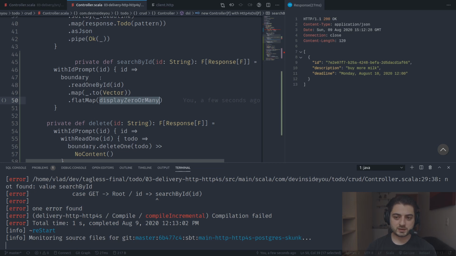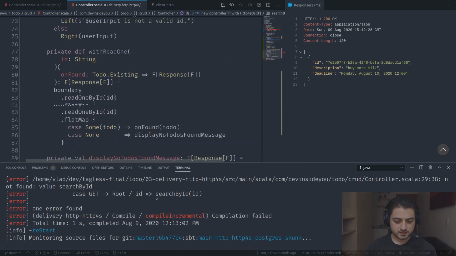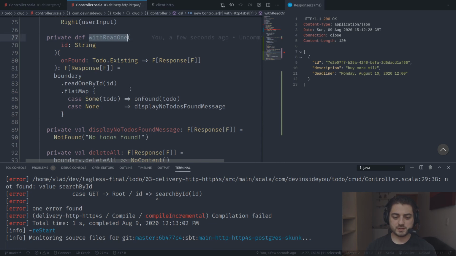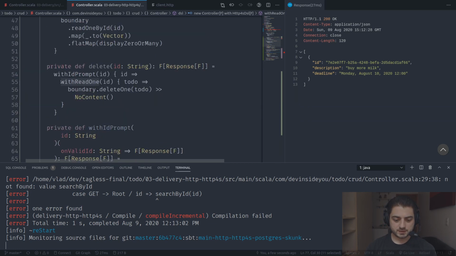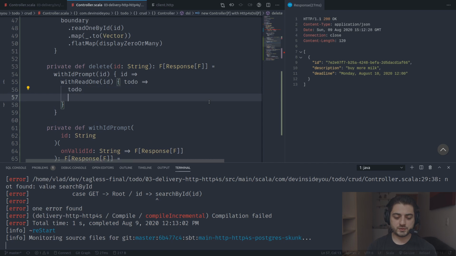So we're just going to do boundary read one by ID. We actually already have read one by ID with read one. Let's actually use this one. We'll give it the ID, and the to-do comes back, and we're just going to grab this to-do, and we're going to pipe it into a response to-do pattern.